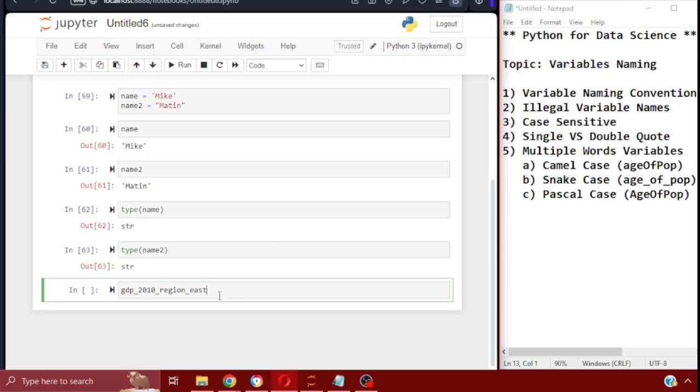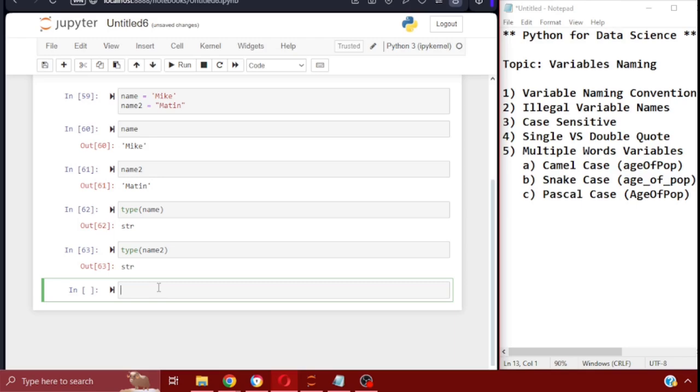So it depends on the requirement and also the context of what you're doing. It's not always a single variable name that you use, such as age, or such as X or Y. We use X and Y a lot in practice exercises, but when it comes to real work, you will not be using these single letters. Instead, you'll be using the actual complete multiple-word variables. Some of the techniques that I probably talked about in my previous videos are compositions of multiple words, and in that we have a couple of cases or techniques that you can use.